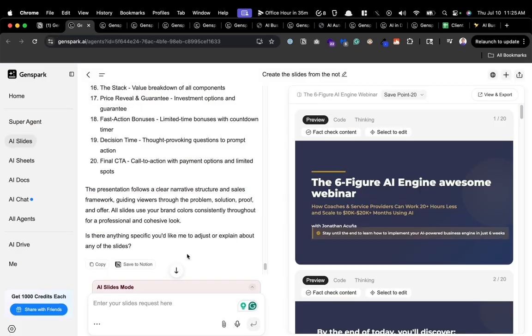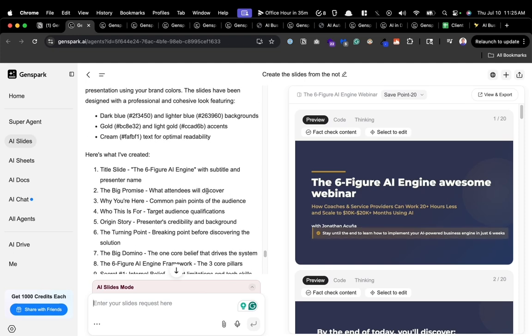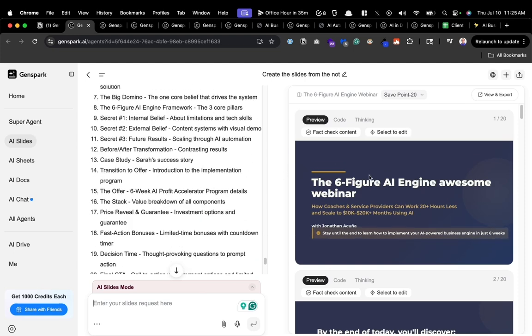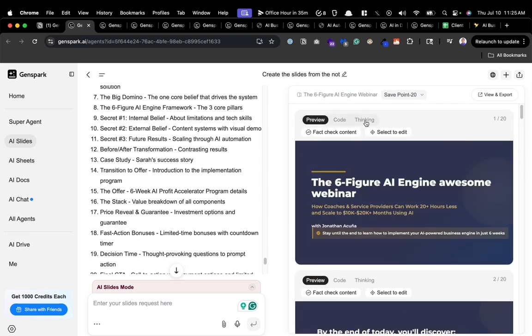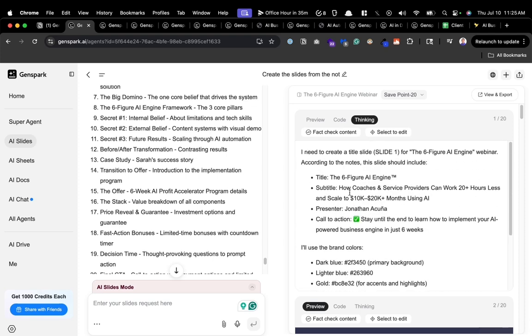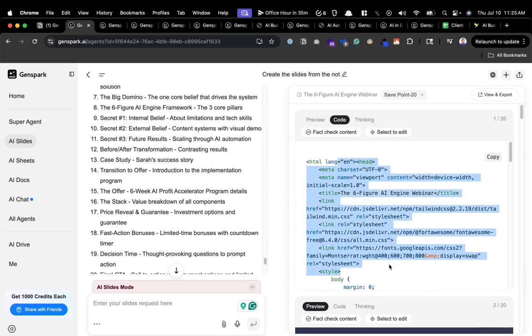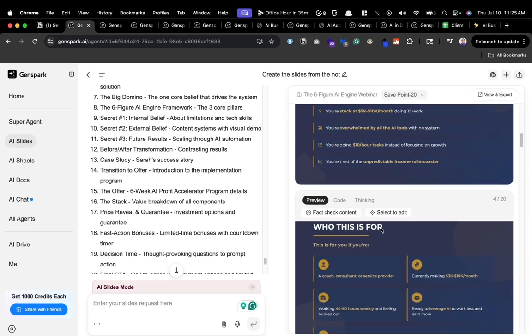Feature number 8 is the ability to create presentations inside of GenSpark. So here you can have it do a deep dive, like a webinar, basically, and it will actually also create the slides from it. And it's actually very interesting how it does it. It thinks out loud what should be on the slide. Like, hey, use these brand colors, talk about these topics. Then it writes code, which you don't have to learn, but it writes HTML, CSS to basically create these slides, which I find fascinating.